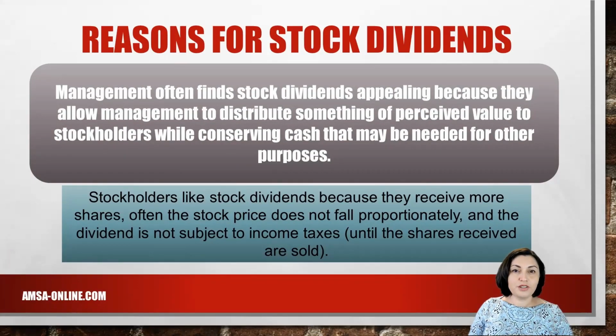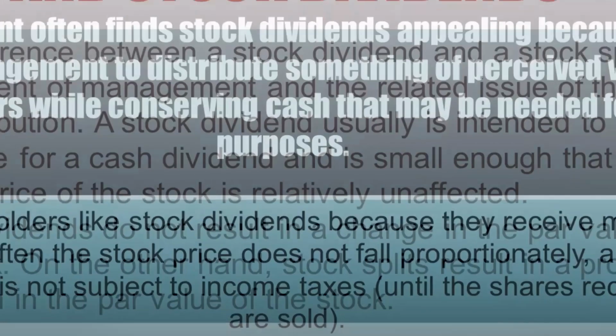Management often finds stock dividends appealing because they allow management to distribute something of perceived value to stockholders while conserving cash that may be needed for other purposes. Stockholders like stock dividends because they receive more shares. Often the stock price doesn't fall proportionally. Also, the dividend is not subject to income taxes until the shares are sold.